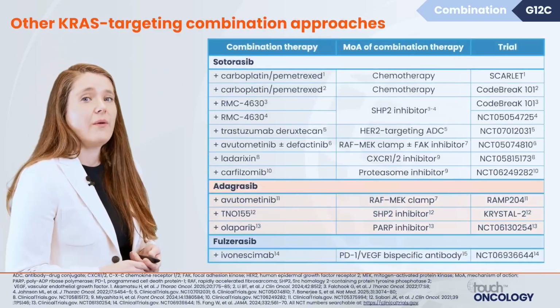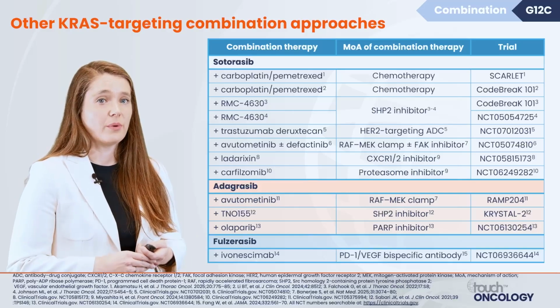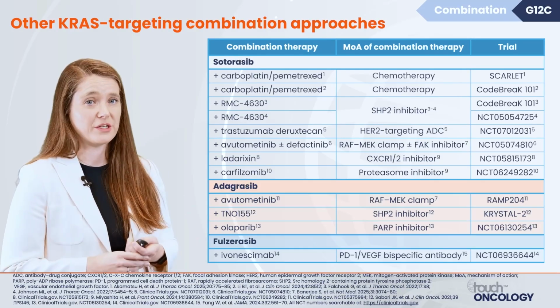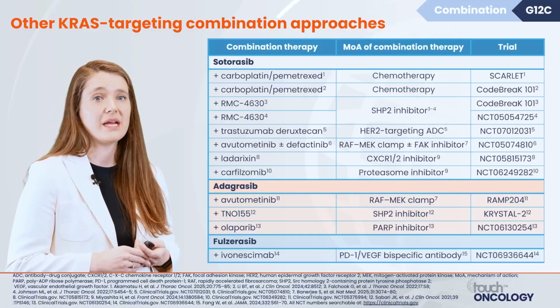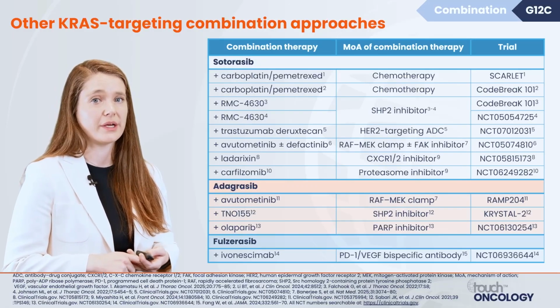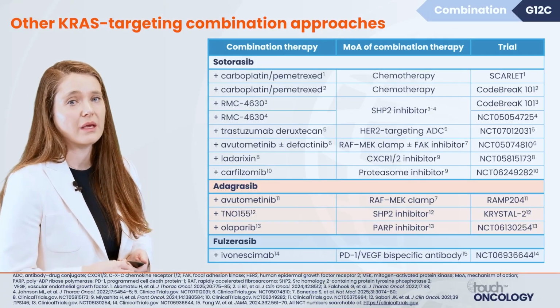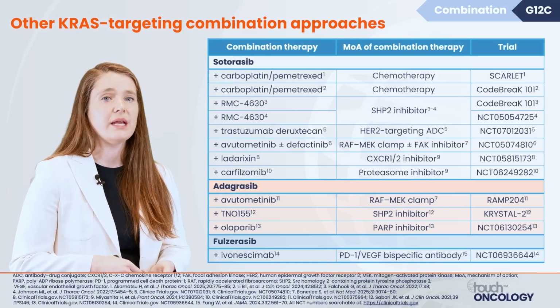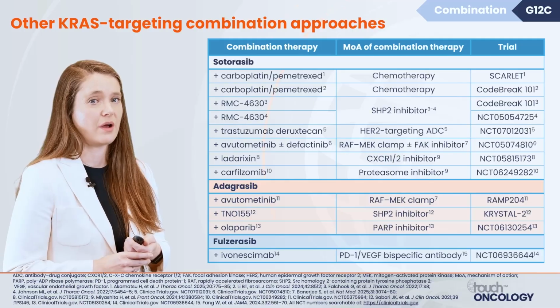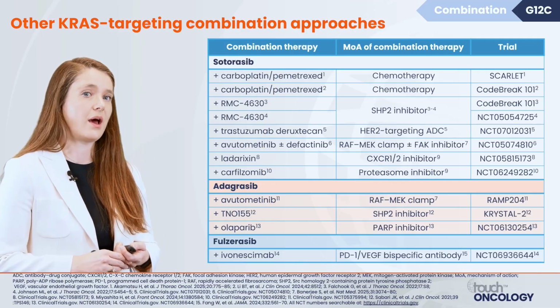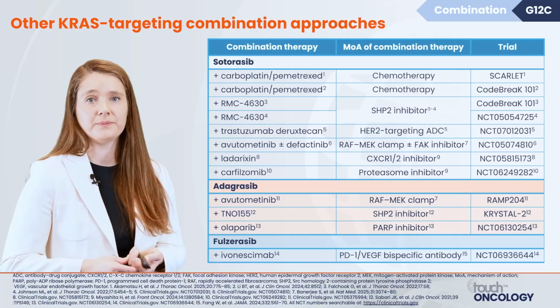And let's look now at some other KRAS targeting approaches. There's a lot of information here and a lot of active combinations that are undergoing investigation with combination G12C inhibitors plus chemotherapy, SHP2 inhibitors, and even HER2 targeting antibody drug conjugates. Stay tuned to this space because I do think there's a lot of exciting data to come.